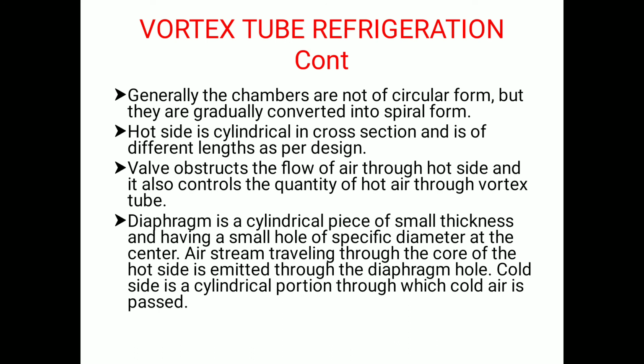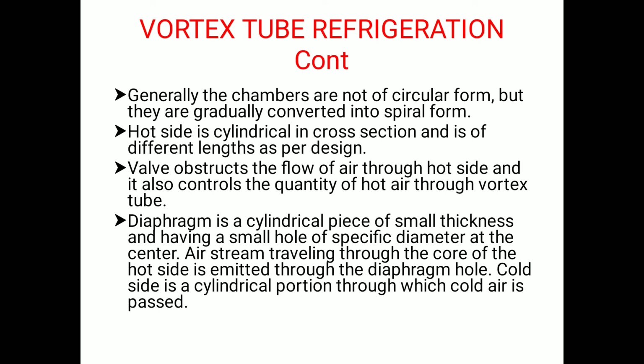In vortex tube refrigeration, generally the chambers are not of circular form, but are gradually converted into spiral casings. The hot side is cylindrical in cross section and of different lengths as per the design. The valve obstructs the flow of air through the hot side and also controls the quantity of hot air through the vortex tube.